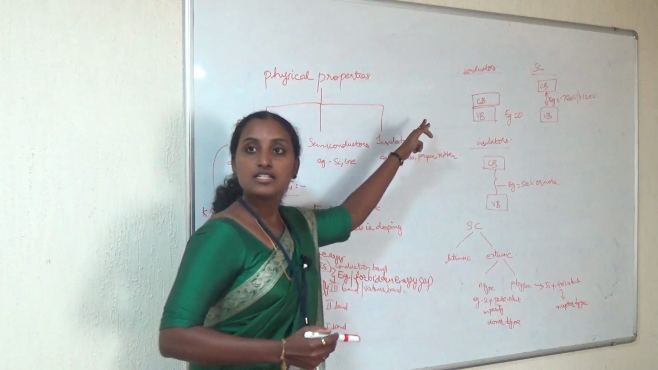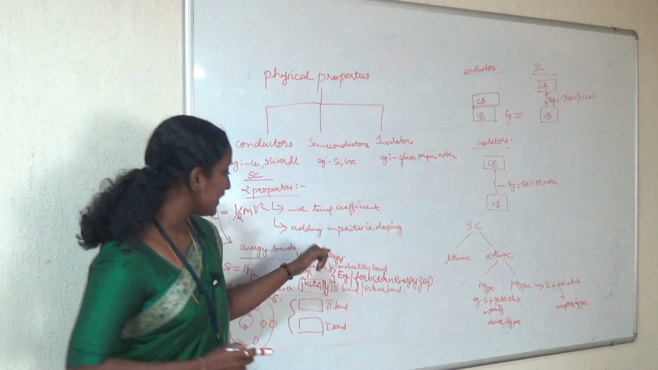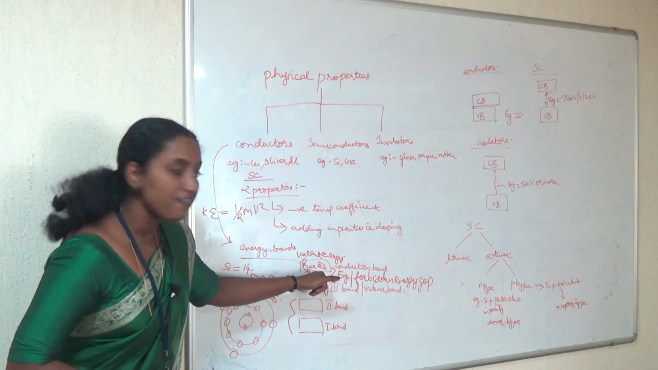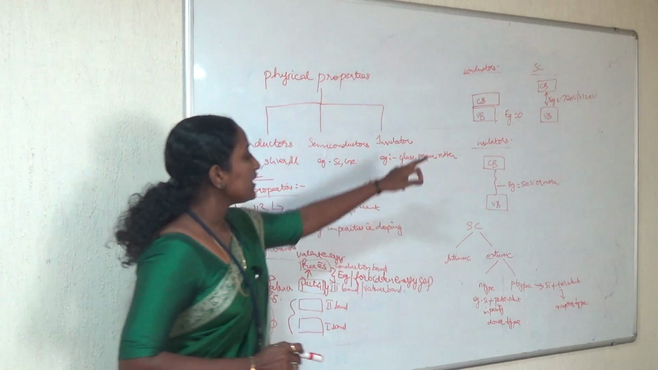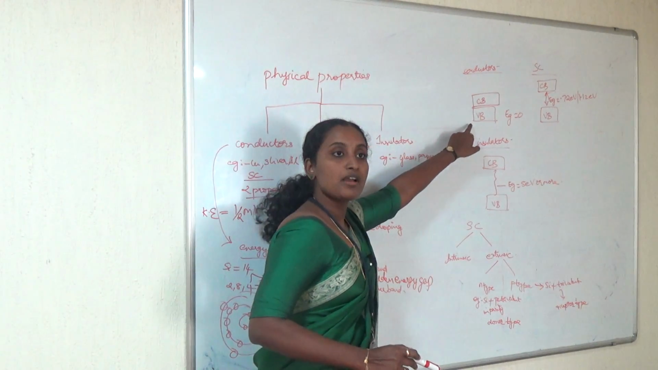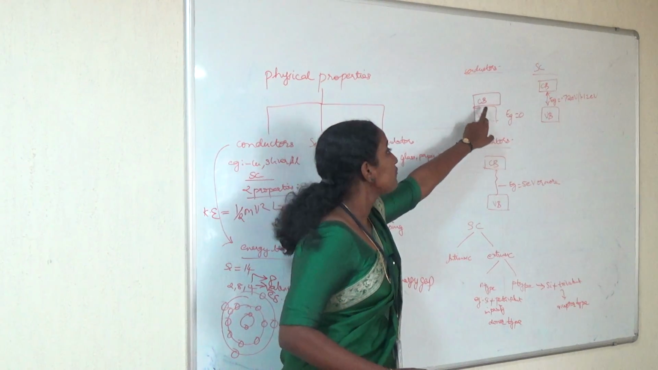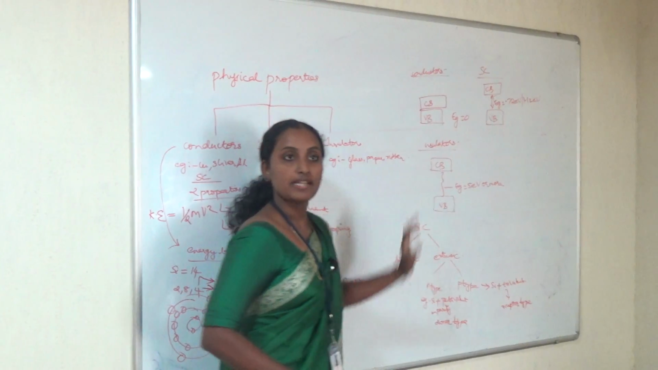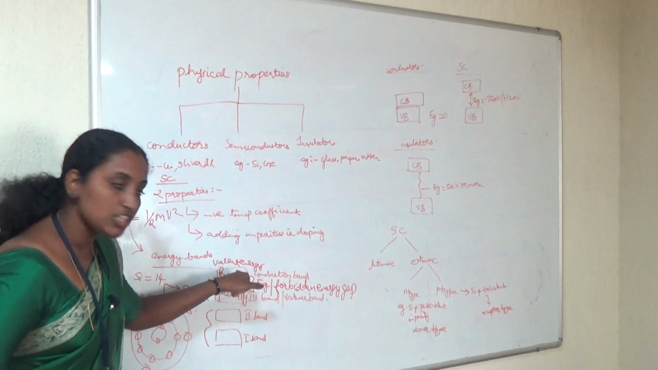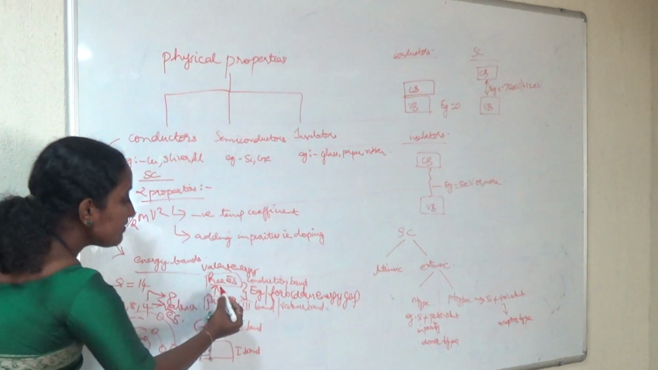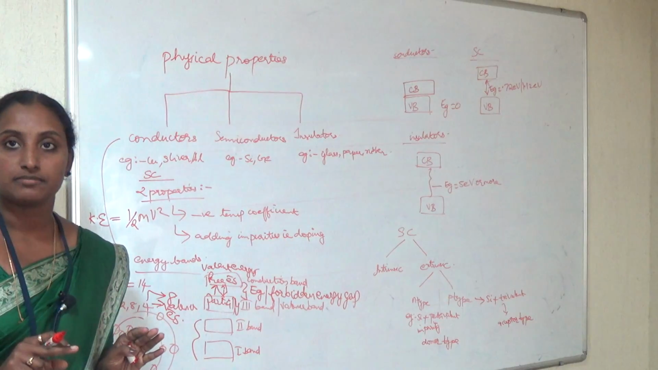In conductors you have a high level of conductivity. As I said earlier, due to the movement of free electrons you can have conductivity. So in conductors you have maximum conduction. You have a free movement of electrons from the valence band to the conduction band. For electrons to move from the valence band to the conduction band, there should be no barrier in between the valence band and the conduction band.